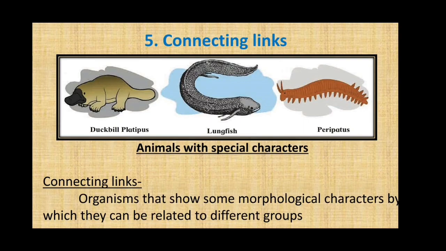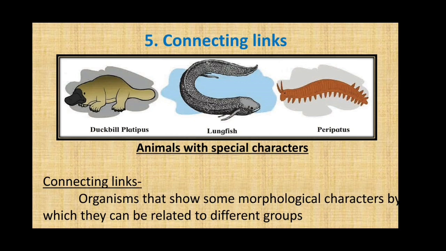Next we have connecting links. Now there are some plants and animals that show some morphological characters, the external features by which they can be related to two different groups. We will just look at them. First one is duckbill platypus. Now this duckbill platypus, just like reptiles, lays eggs. It has scales on its body, and also it shows presence of mammary glands and hair like mammals. Hence, it is the link between the reptiles and mammals.